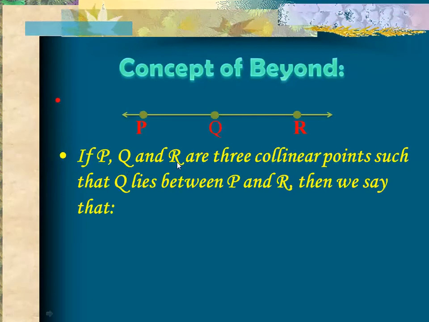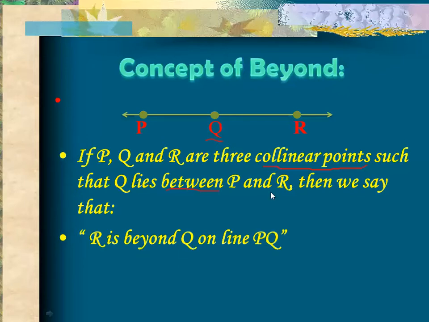If points P, Q, and R are three collinear points, as you can see, because they lie on one line, such that Q lies between P and R, this is your point Q and it lies in between P and R. You learned the concept of betweenness in your previous lecture. So you can also say that R is beyond Q on line PQ.